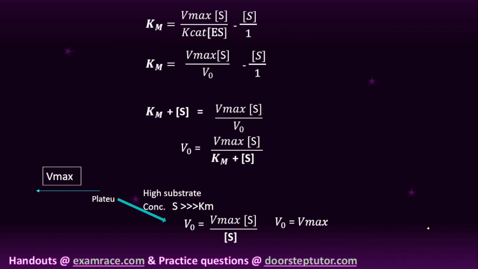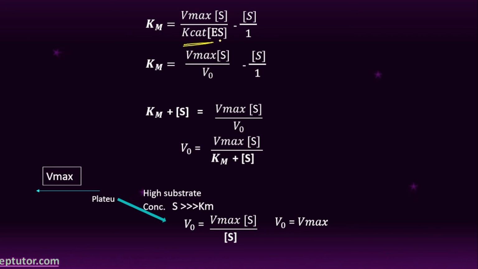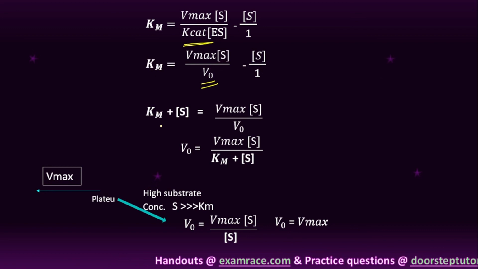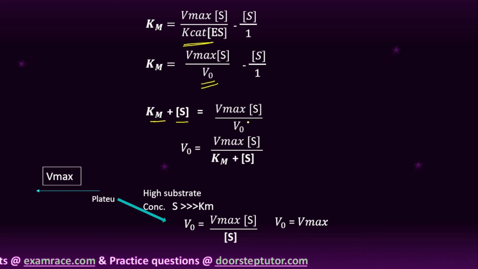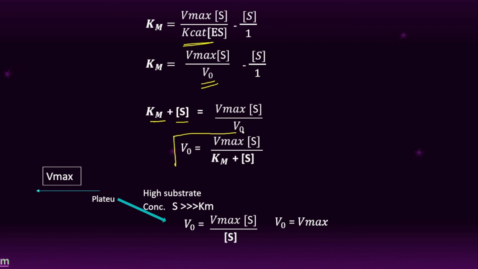So therefore here the Km is equal to V max into S by V naught. Okay. So in place of K naught, K catalyst into S is equal to the initial velocity of the reaction minus S by 1. So this S term is shifted here, it becomes addition. So Km plus S is equal to V max into S by V naught. Okay. So here I am shifting this V naught here. So therefore the V naught becomes V maximum into S by Km plus S.